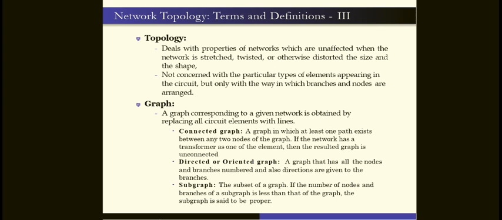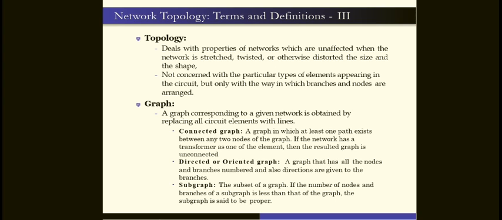We will come to the graph. A graph corresponding to a given network is obtained by replacing all circuit elements with lines.